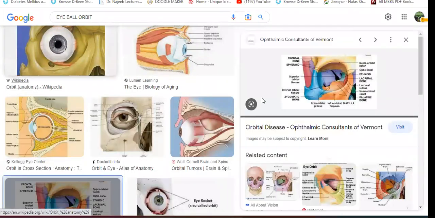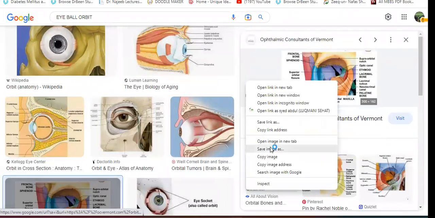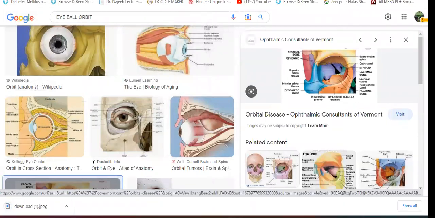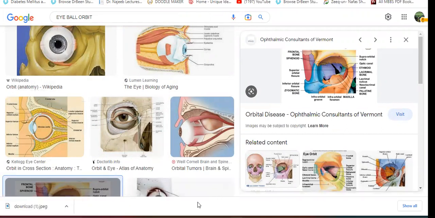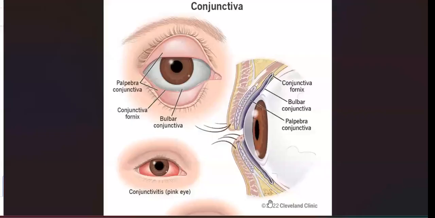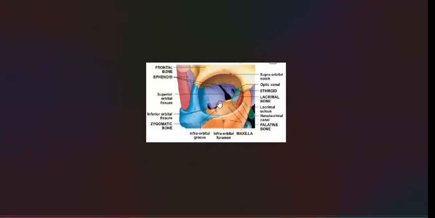So this is the eyeball orbit. Basically, this is the orbit, and we have a number of bones joining here.